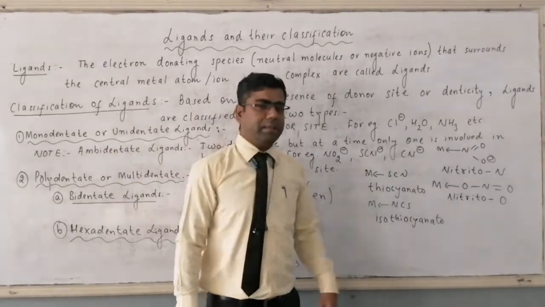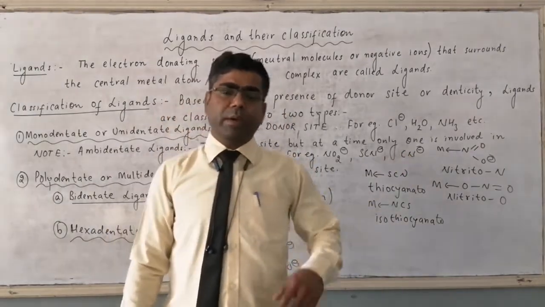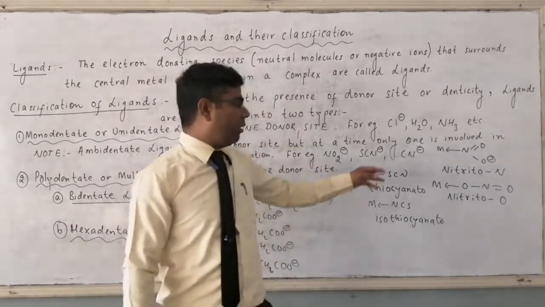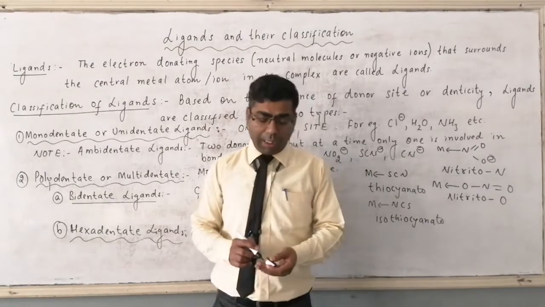Similarly, from CN minus, carbon as well as nitrogen can be involved in bond formation. If carbon is involved, it is called cyano. And if nitrogen is involved, then it is called isocyano.